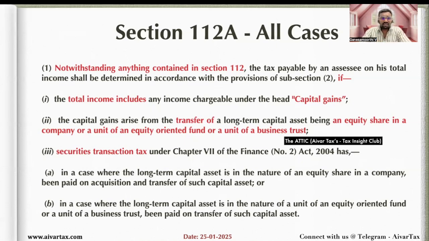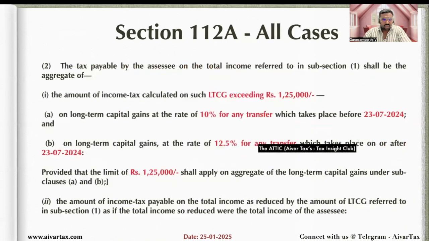So what are the three conditions? The total income includes capital gain, and the capital gain arises from a transfer of an equity share in a company or a unit of an equity oriented fund or a unit of a business trust. And security transaction tax should be paid for that transfer. So if these three conditions are satisfied, then the tax rate will be as mentioned in subsection 2.